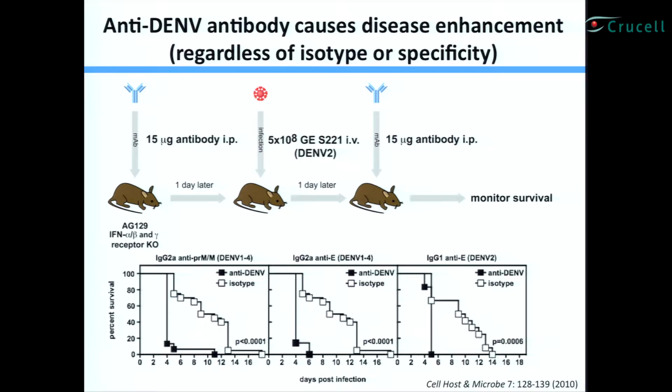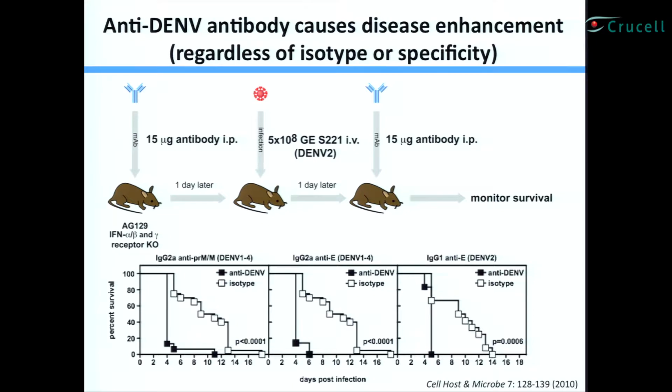The virus that we're challenging with, remember, is also dengue 2. And what we see here is that, as expected, most of the mice injected with the isotype control antibody develop paralysis around day 10 to 14 post-infection. So this is our isotype control.